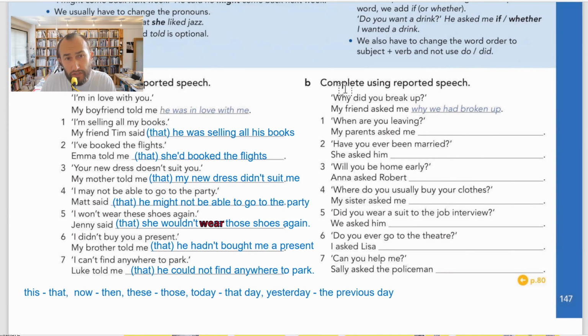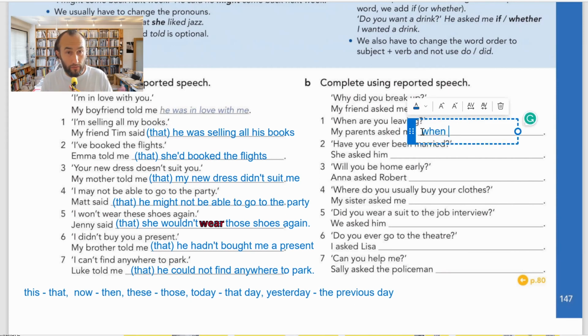When the question has question words like why, what, when, we're going to keep it as it is, but we shouldn't use the question format, because it's a statement. My friend asked me, it's not a question, it's a statement. So the rest of it also has to follow the statement rules, not the question rules. So question format has to change. Okay. So when are you leaving? My parents asked me when. Now I don't say are you. So after when, because it's a statement, a proper sentence, I say I, because my parents ask me.